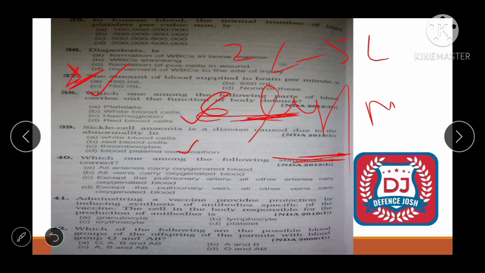Next one, which one among the following statement is correct? So it is also the question of 2012. Okay, so correct answer will be, except the pulmonary artery, all other arteries carry oxygenated blood. देखो, all options are all arteries carry oxygenated blood. No, all artery does not carry oxygenated blood. There are some exceptions too. All right, pulmonary artery does not carry oxygenated blood. It carries deoxygenated blood. All right, next option is all vein carry oxygenated blood. No, all vein does not carry oxygenated blood. Okay, except the pulmonary artery, all other artery carry, yeah, it's correct.